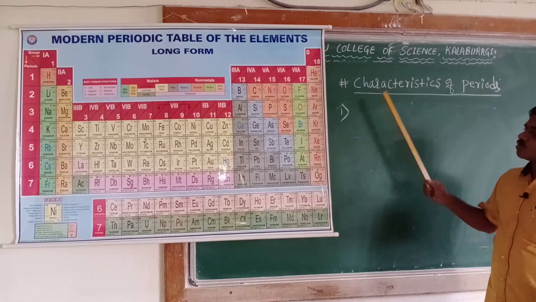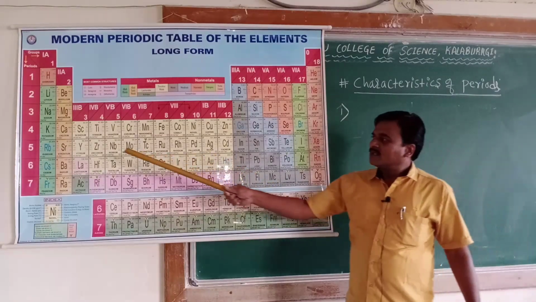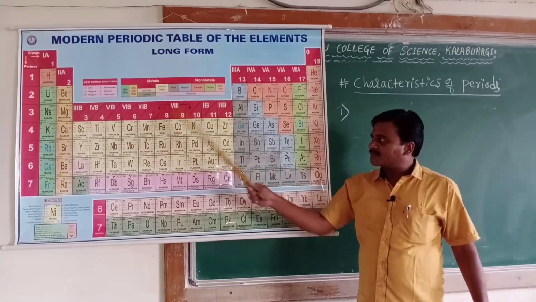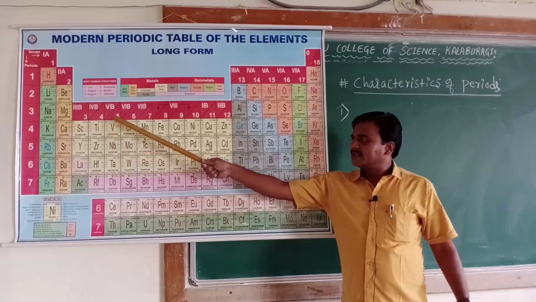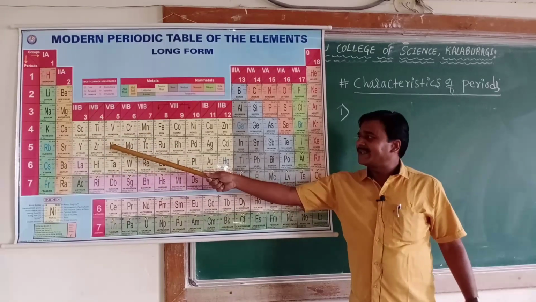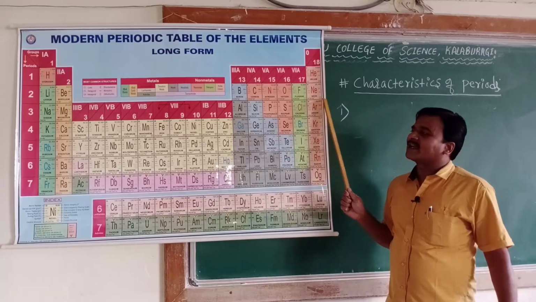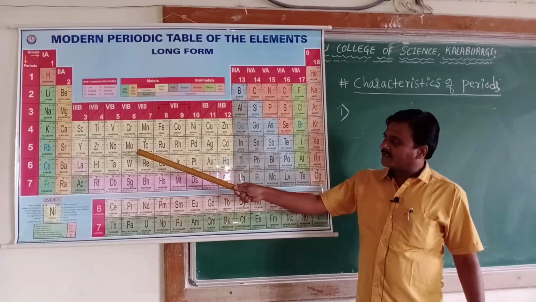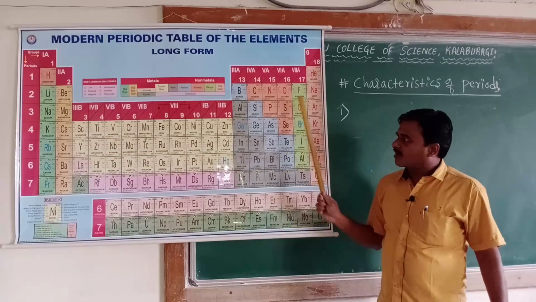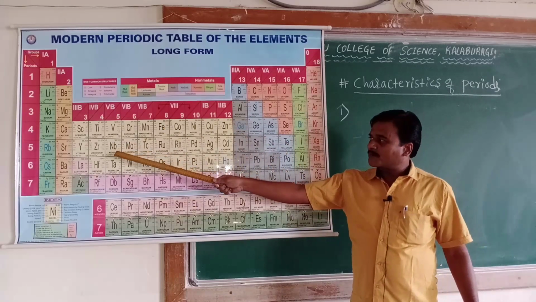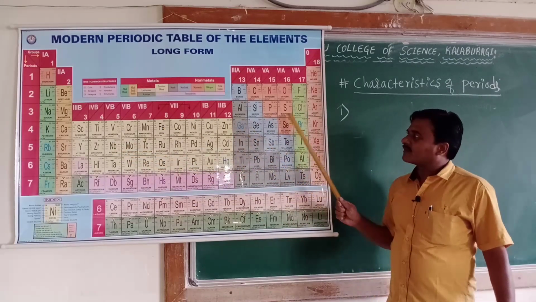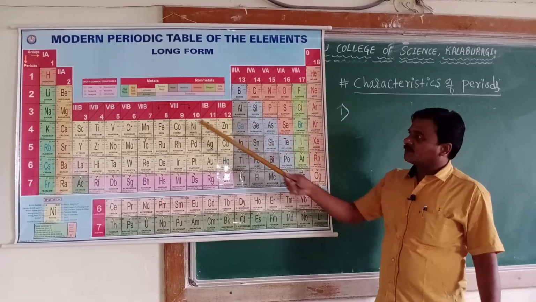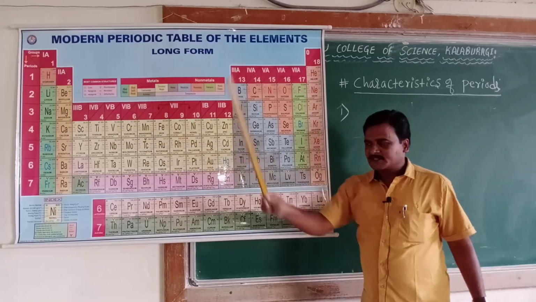Coming to characteristic number 2, what happens on moving from left to right in the periodic table? On moving from left to right, the metallic property decreases and the non-metallic character increases. Hence, most of the elements of the P block are non-metals, while those of group 1 and group 2 are metals.